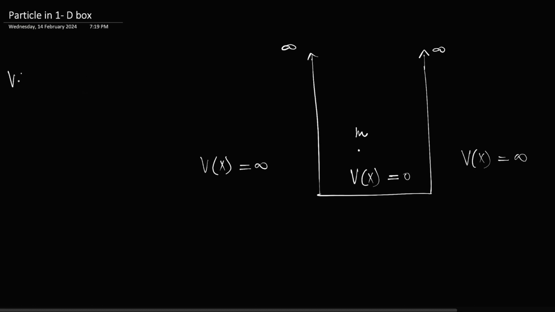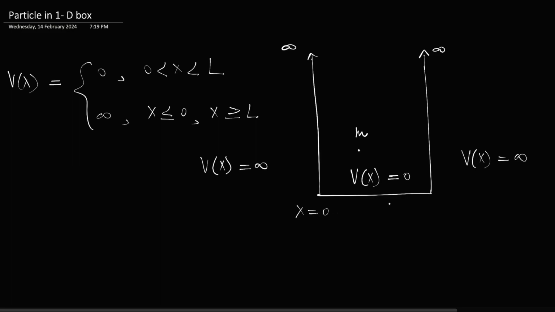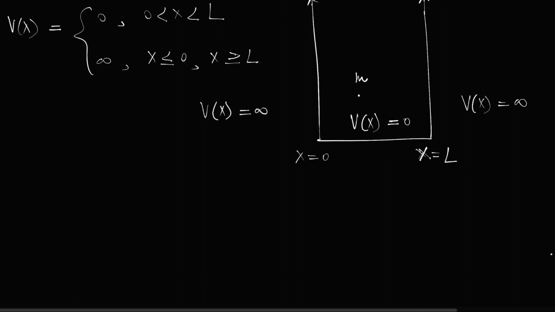So we define this potential energy V(x) equal to 0 when x is greater than 0 and less than L, and it is infinity when x is less than or equal to 0, or when x is greater than or equal to L, because x is equal to 0 here and x is equal to L here, and a single coordinate is needed because it is a 1D problem. Okay, that's it.